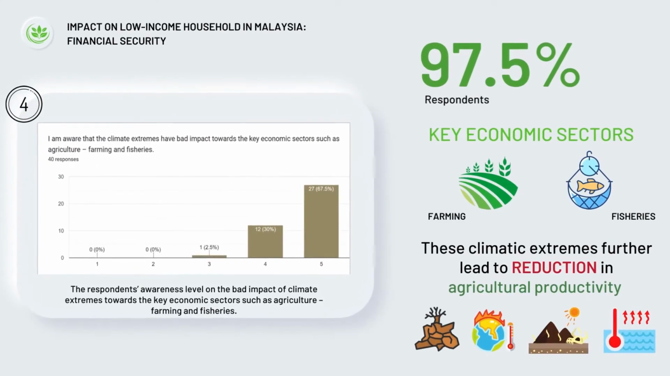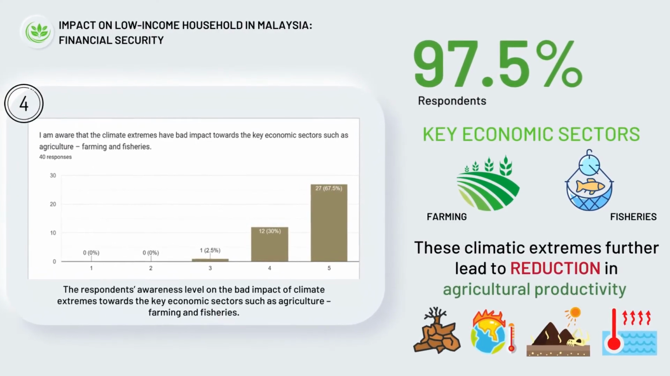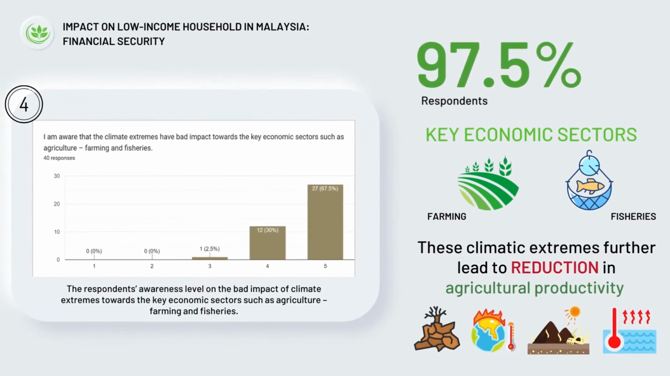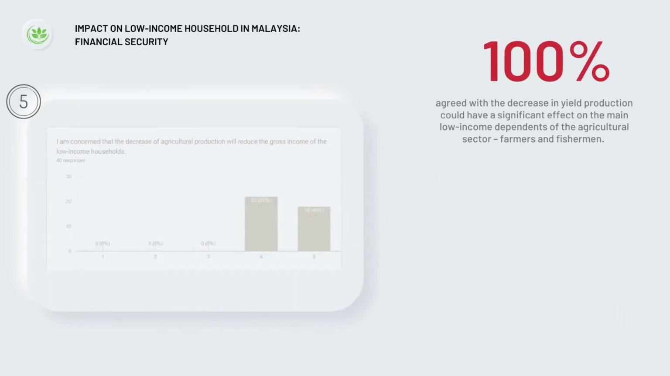The bar chart represents that 97.5% of the respondents were aware of the bad impact of climate extremes in key economic sectors such as agriculture, farming, and fisheries. The agricultural growth of a country has a greater impact on poverty reduction than other sectors, as agriculture is one of the key economic sectors for most low-income households. However, climatic extremes have further led to a reduction in agricultural productivity.